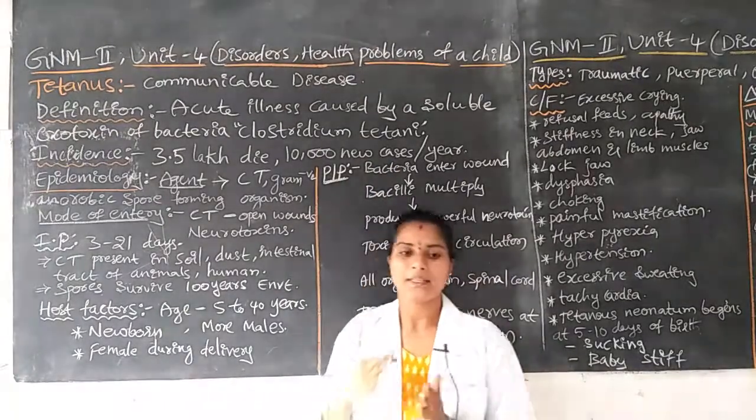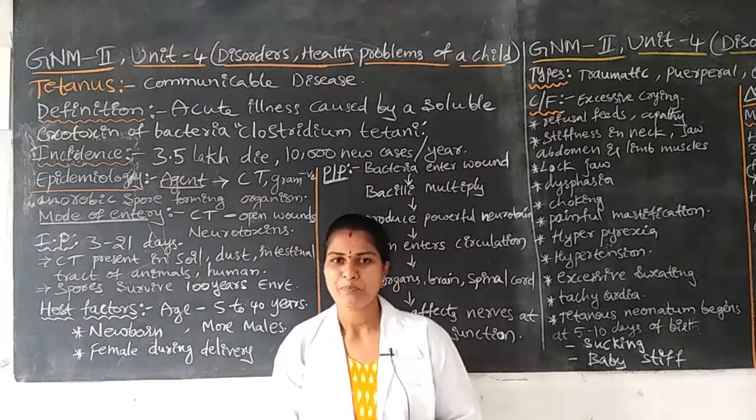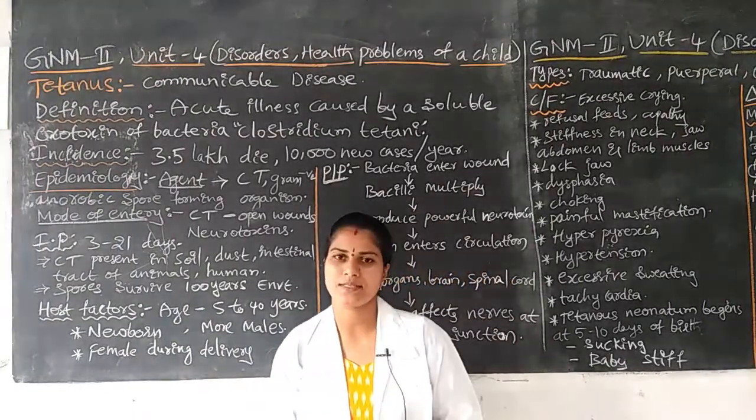Every year 3.5 lakh children die due to severe illness from tetanus, a communicable disease. Every year 10,000 new cases are found and recorded. This is regarding the incidence of tetanus.